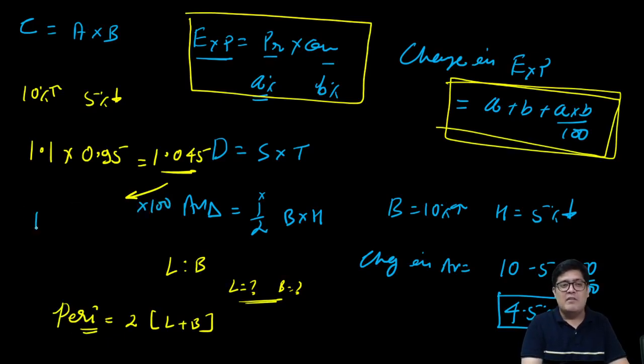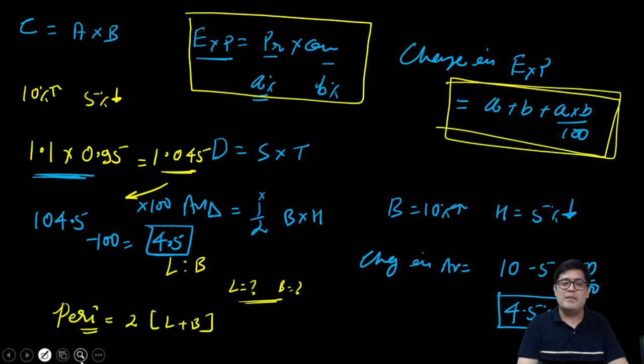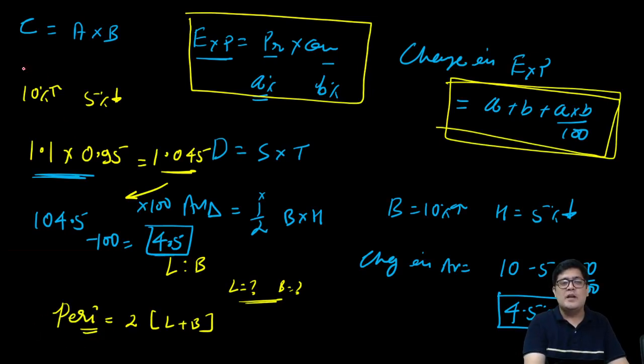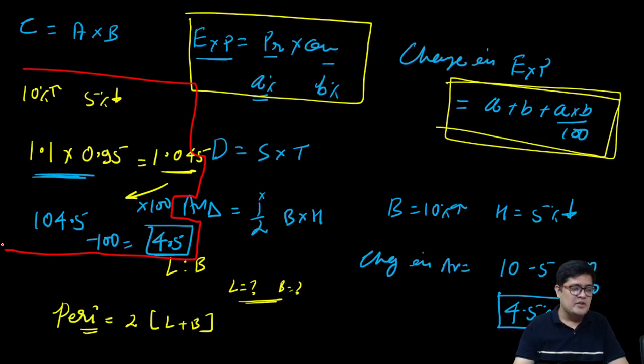So what I will have is 104.5. From this, I will subtract 100. So what I have is 4.5. Because it's a positive value, these two combined are a 4.5% increase. I'll highlight this for you. The red one is a separate example. I was recently asked, sir, why 100 minus 100? This is the idea, guys.